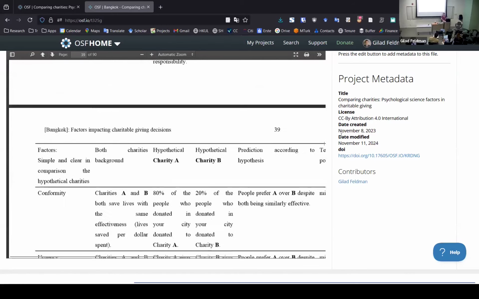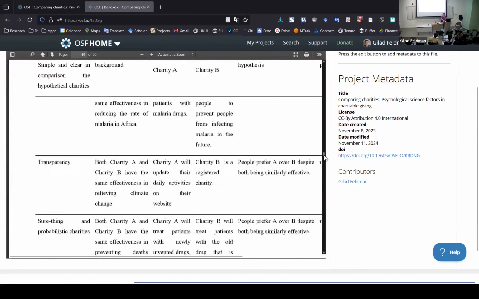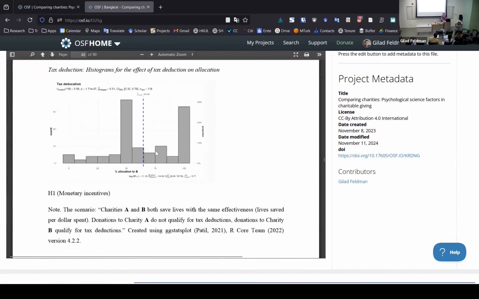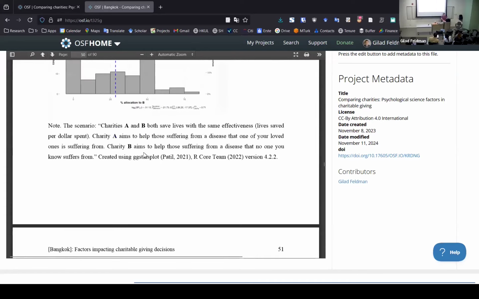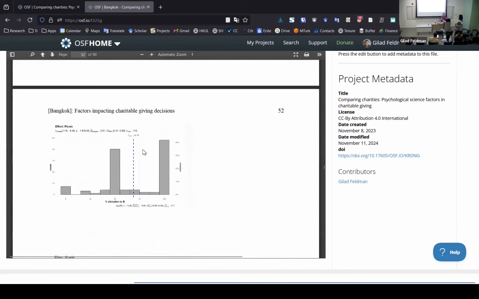Basically, all the results section is a copy paste from what it is that I give you. So at the end, you see all these wonderful graphs. I will provide you with those. I will provide you with all the test results. So a lot of this is a lot of copy paste. So don't be over intimidated by this. But they had a lot of very interesting hypotheses, and this looks very, very high quality.